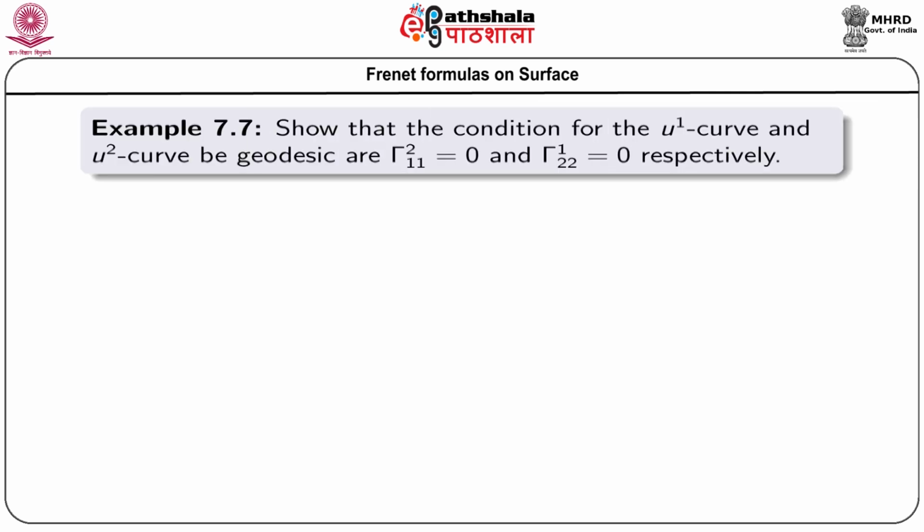Now, let us see an example: the condition for the u1 curve and u2 curve to be geodesic.